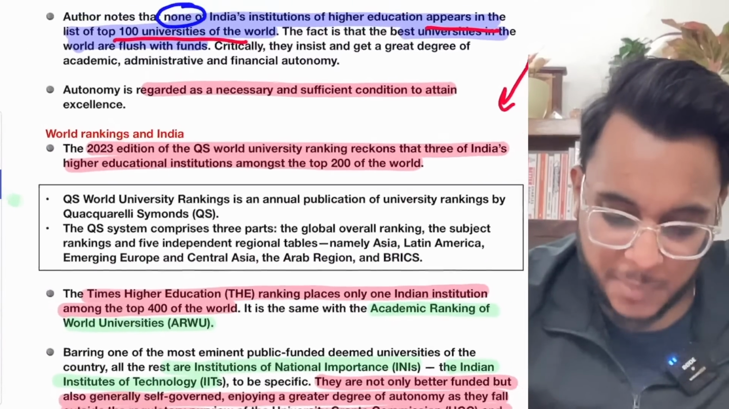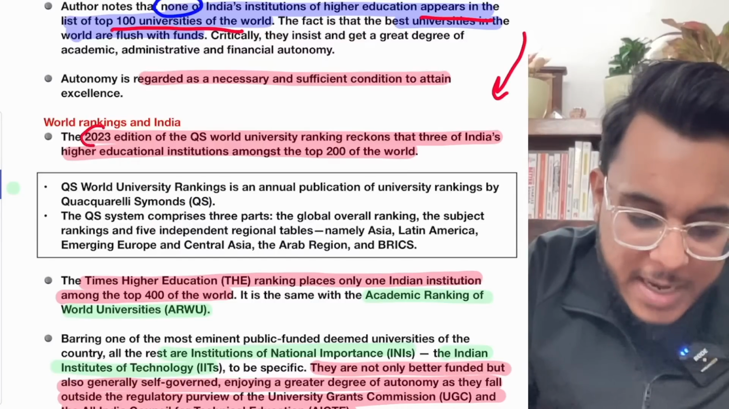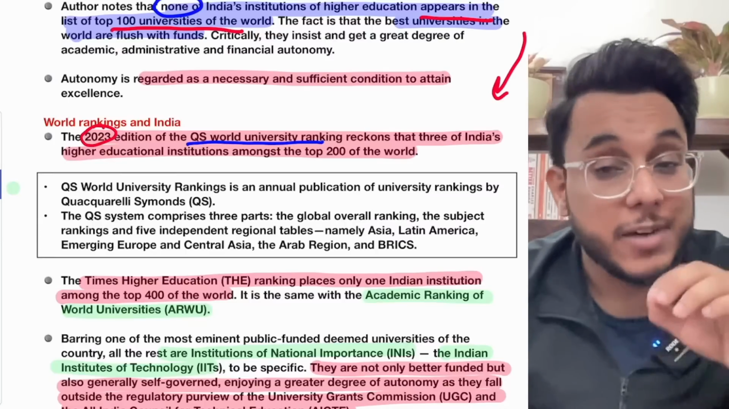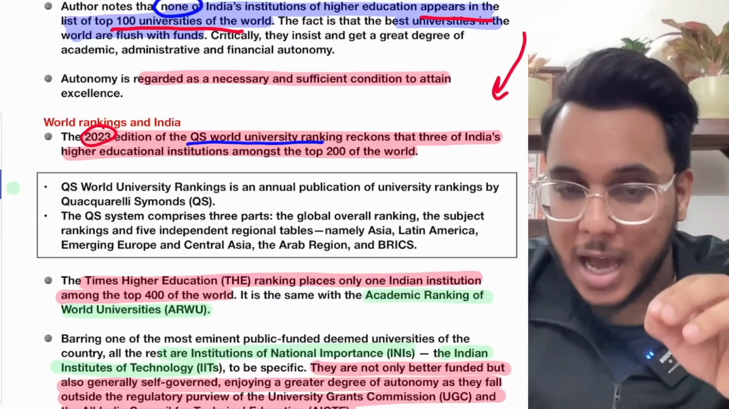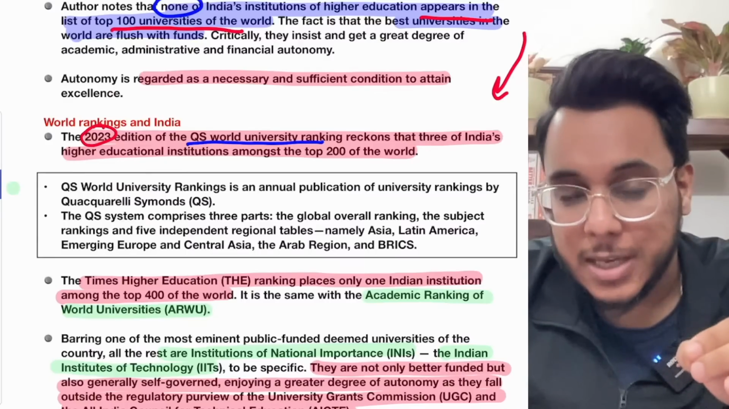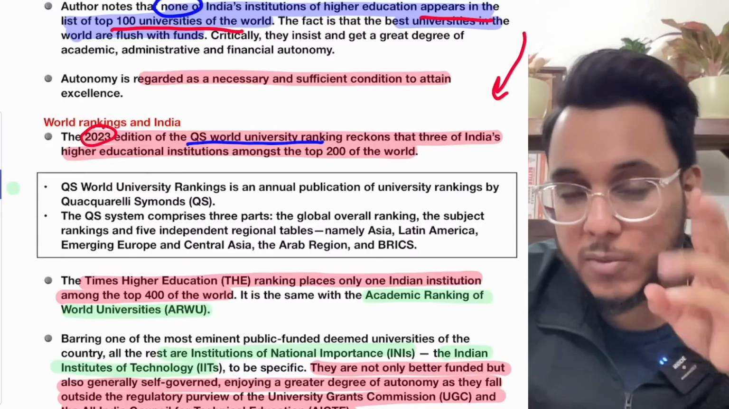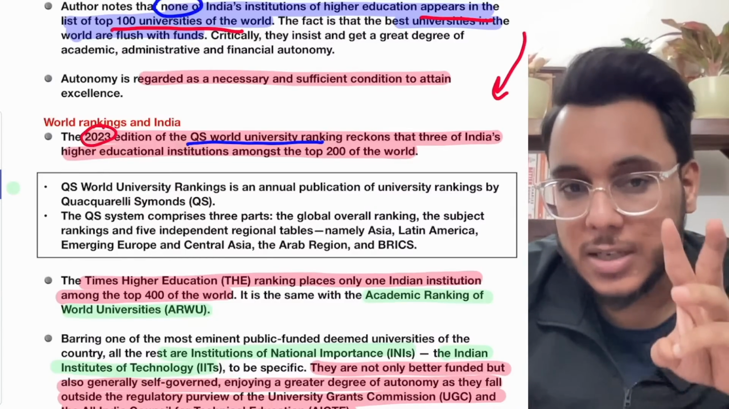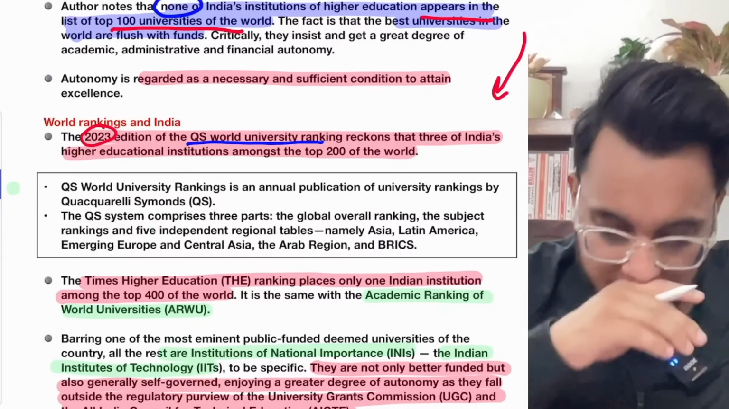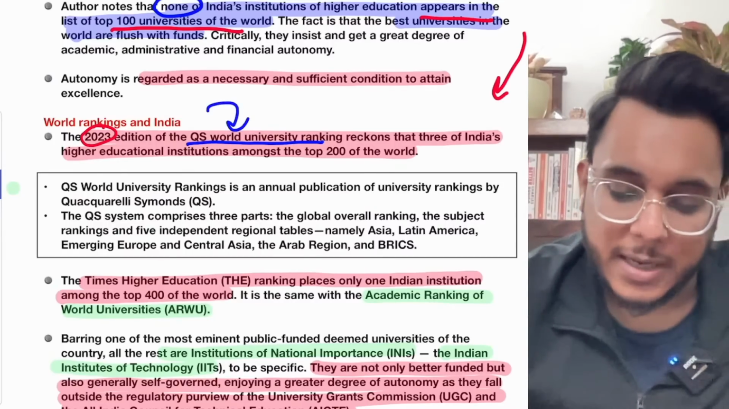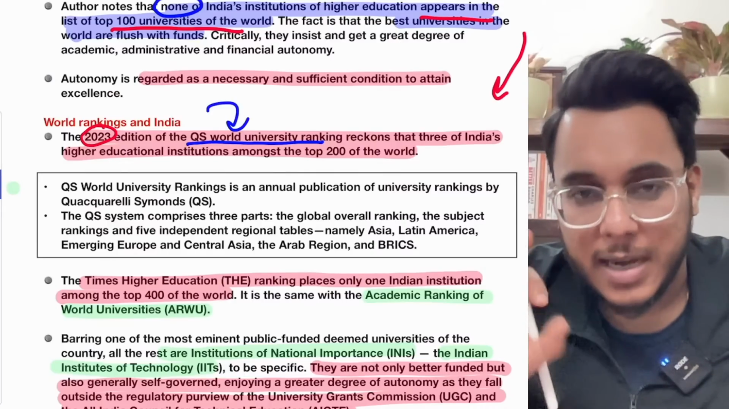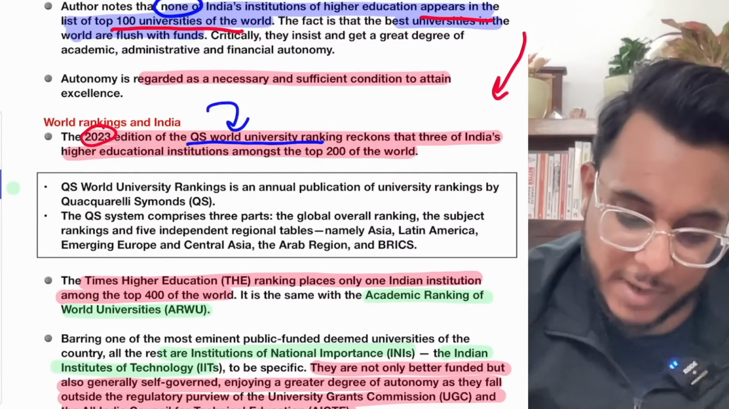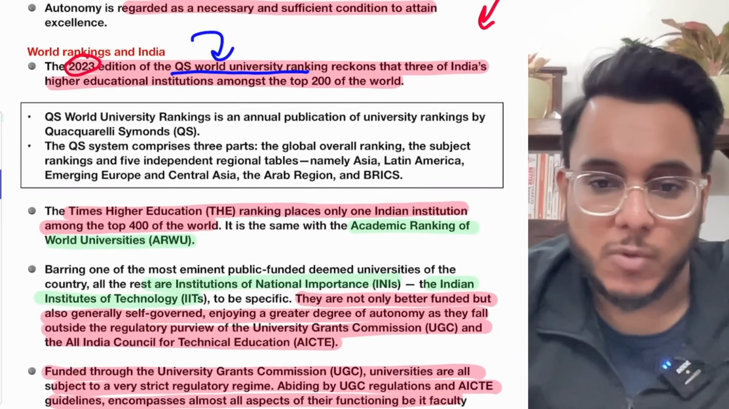Now see this particular thing. Recently, the 2023 edition of the QS World University Ranking was released. We have discussed it in the newspaper analysis, and I will ask the people who watch it regularly: please tell the names of those 3 institutions which ranked in the top 200 in the QS World University Ranking. So in the 2023 QS ranking, only 3 Indian universities were ranked in the top 200. In the top 100 we did not have even one. This is very problematic.